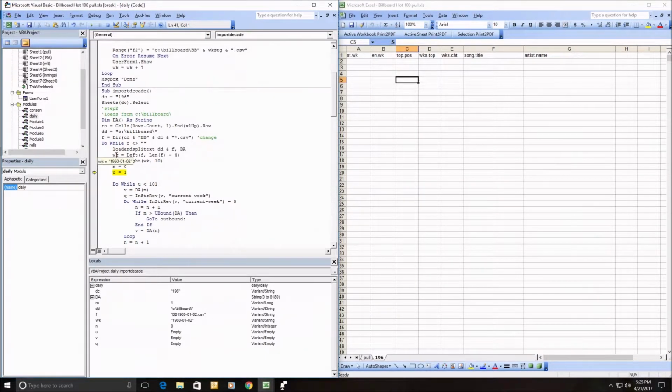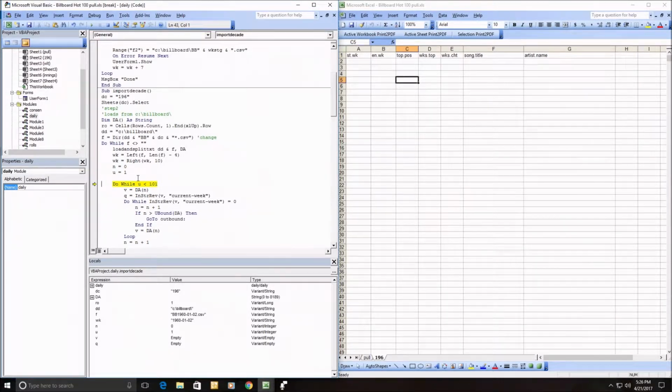So I'm going to just pull my week out of the file name, so when I put that into a cell, it'll be a legitimate date. My N, I'm going to start on 0 because dimensional arrays start on a 0. And my U is going to be my position count, right? And I'll adjust this count as we go along because, like I said, they skip some.